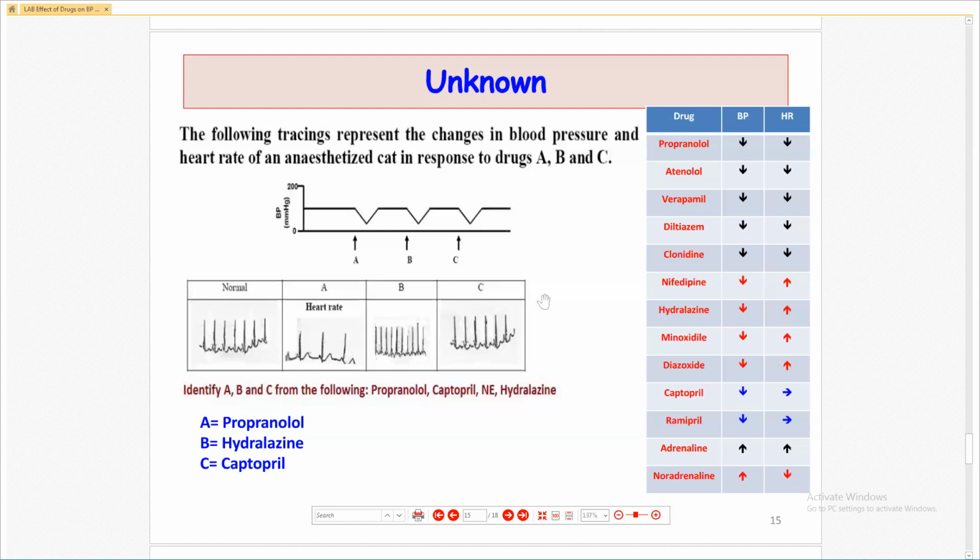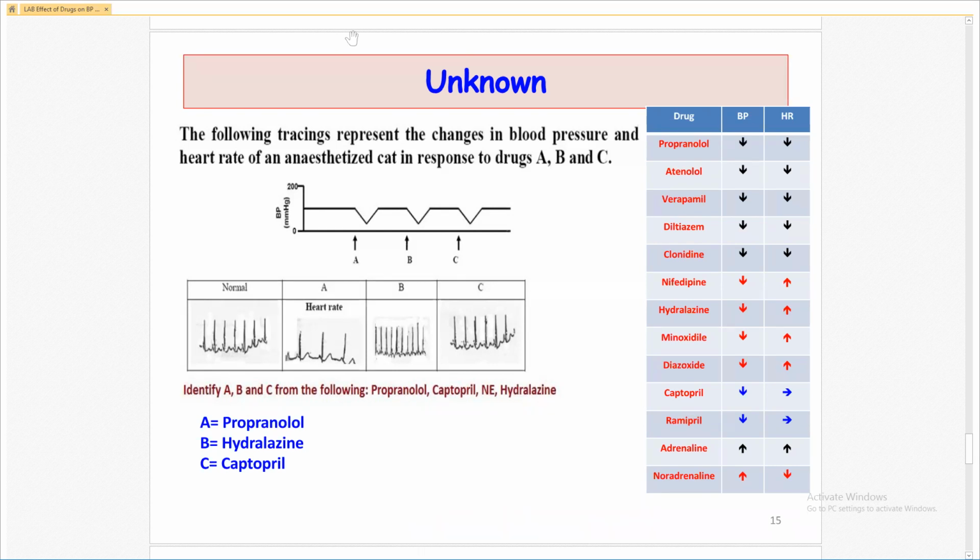Now this is the experiment. You have to answer these questions. The following tracings represent the changes in the blood pressure and the heart rate of an anesthetized cat in response to drugs A, B, C. You have to identify the drugs.